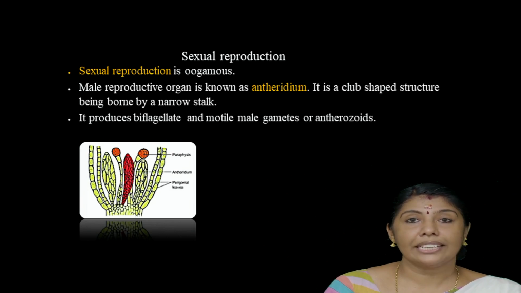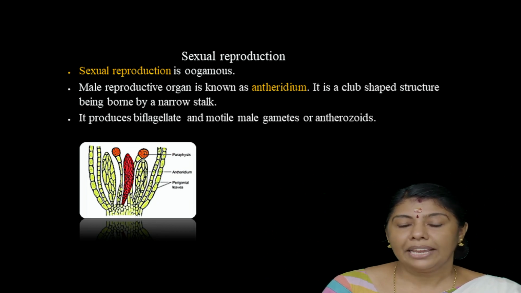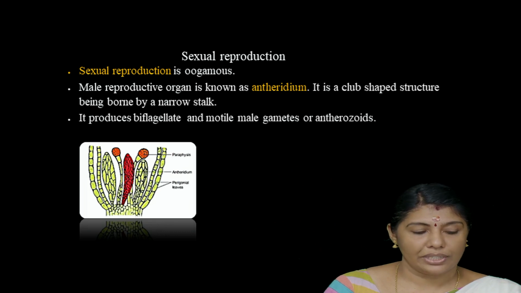The male reproductive organ is called antheridium. It is a club-shaped structure borne on a narrow stalk. It produces biflagellate and motile male gametes, or antherozoids.